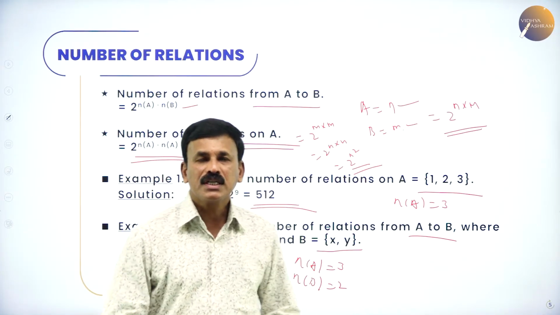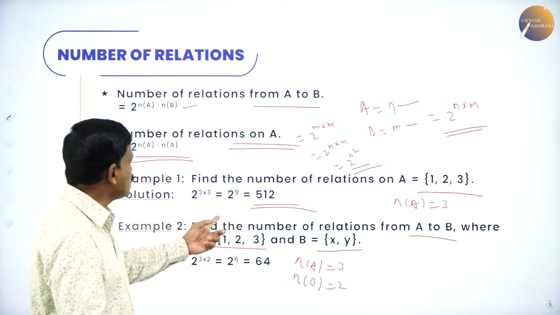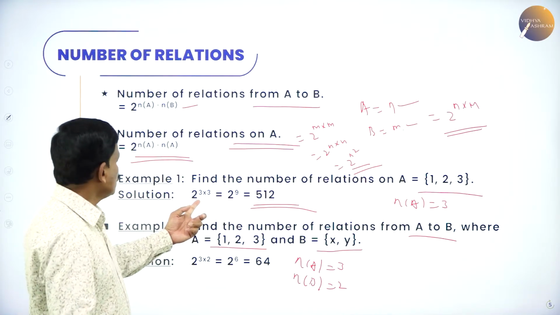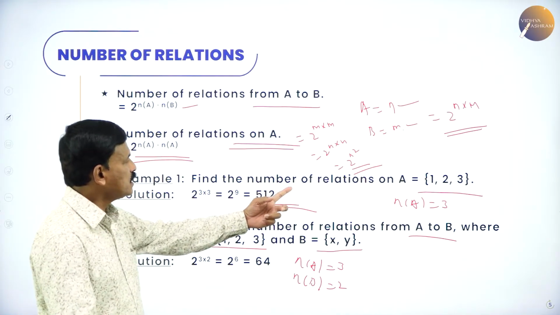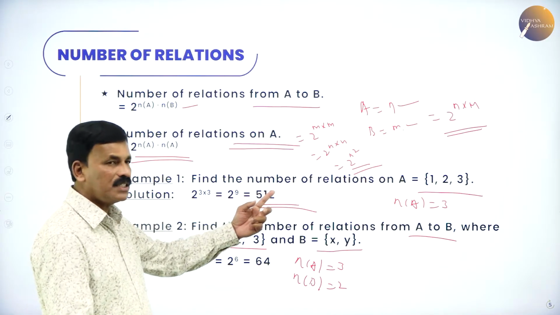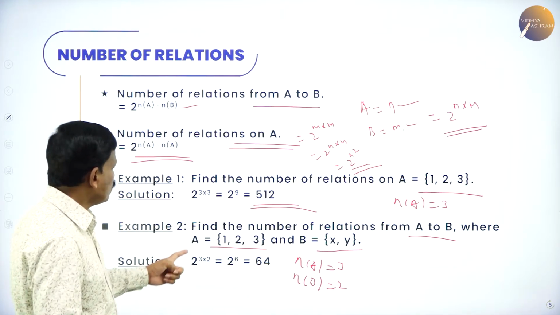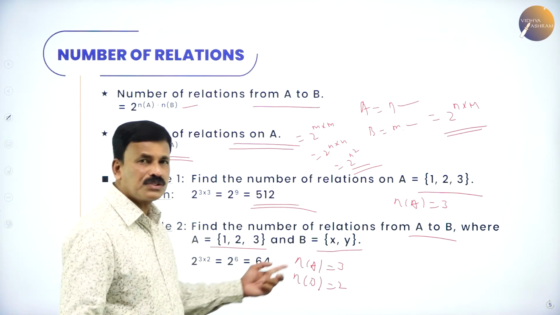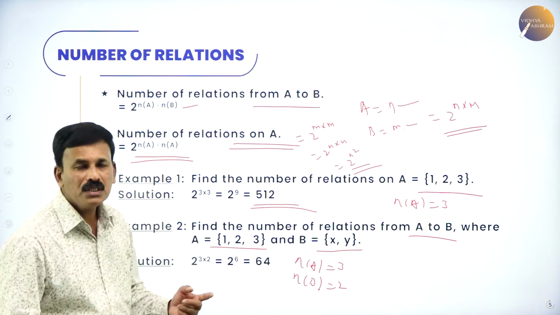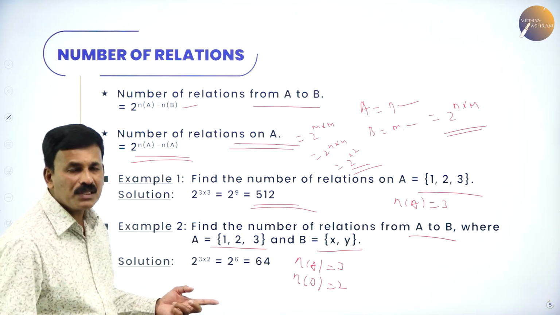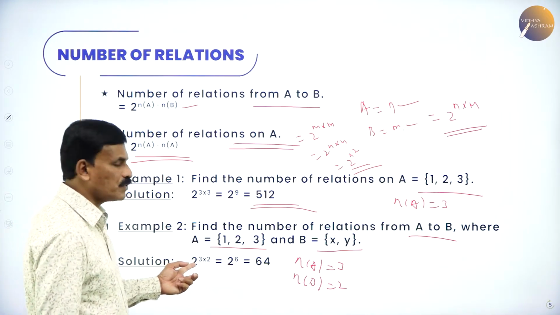Hope you understood. The number of relations on the set A itself is 2 to the power of n square. Suppose a set contains 3 elements, the number of relations on A is 2 to the power of 3 into 3, 2 raised to 9, which is 512. The number of relations from A to B is 2 to the power of n of A into n of B, that is m into n, usually represented as 2 to the power of mn.